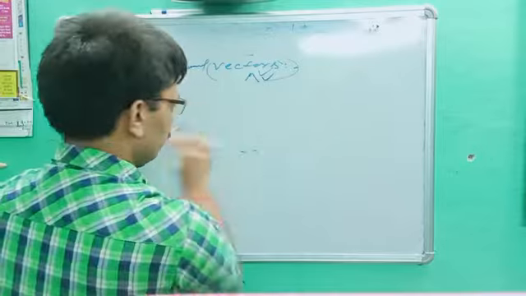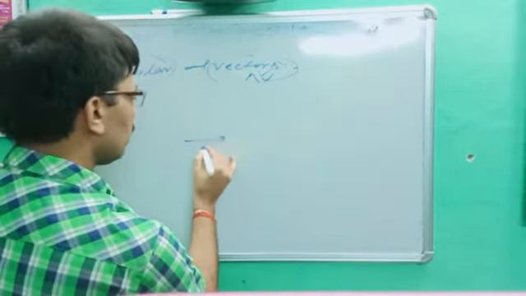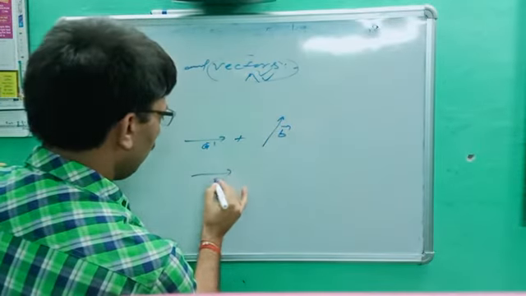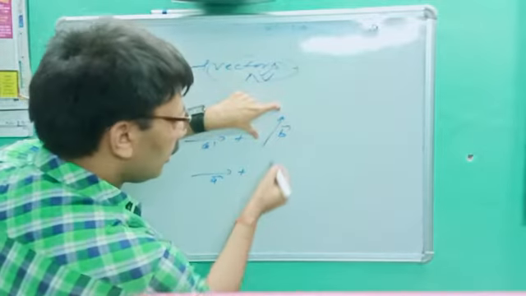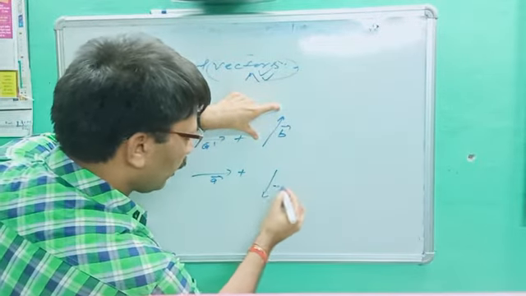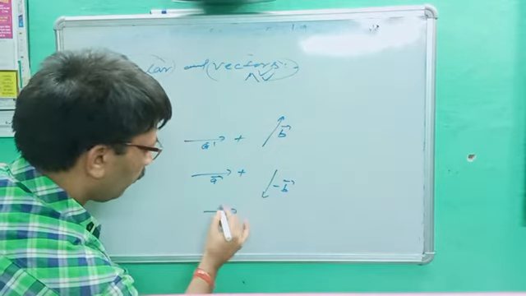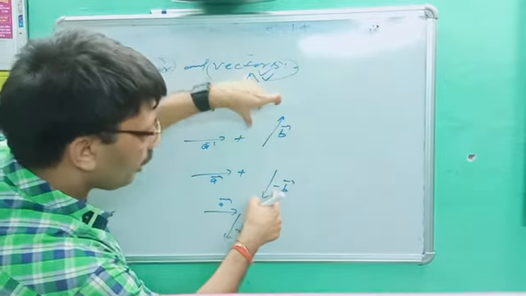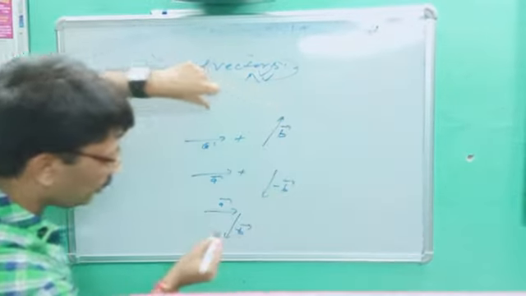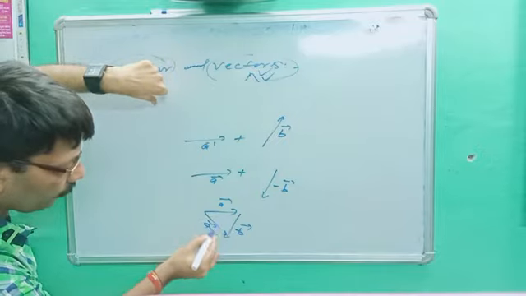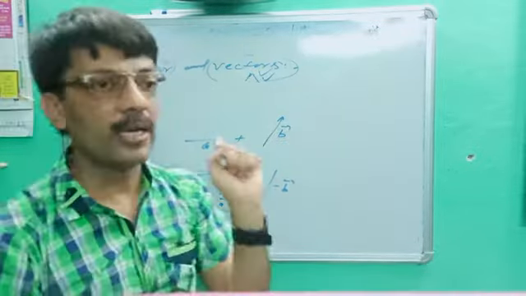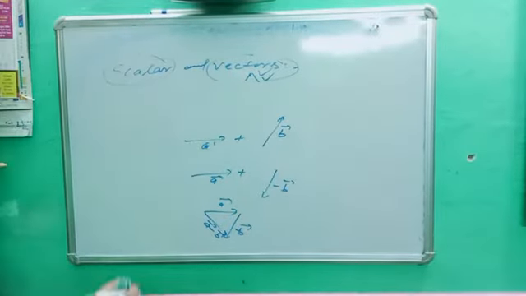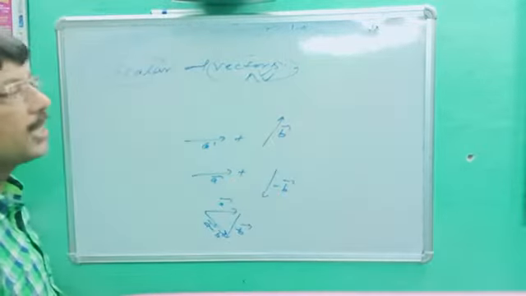Okay, next point. Let's suppose you are given this vector A and this vector B. We can write A vector plus B vector, since this is upward. If B is put downward, it will be minus B. So we convert plus B into minus B by changing the direction. What will be the answer? It will be A vector minus B vector. Previously we got the value for addition, and this is the value for subtraction. So we can use the opposite vector to solve numerical problems as well.